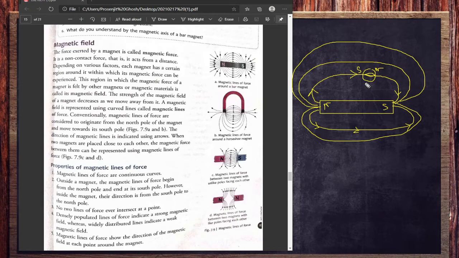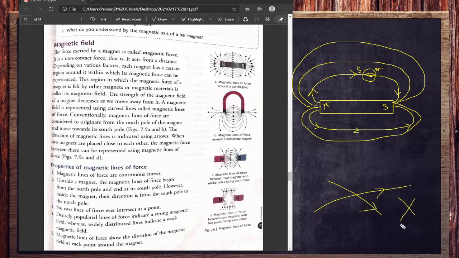Now coming to a few important points for the lines of force. The first important point, as I told you, is that they always come out from north and move to south. The second important point, which is very important, is that two lines of force cannot intersect each other. That means two lines of force cannot cross each other.